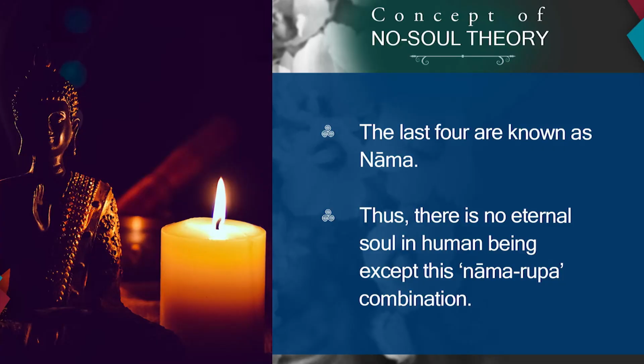Okay, now the last four are known as nama. That means rupa is different and the other four are nama, and these two together are nama-rupa. Okay, thus there is no eternal soul in a human being except this nama-rupa.